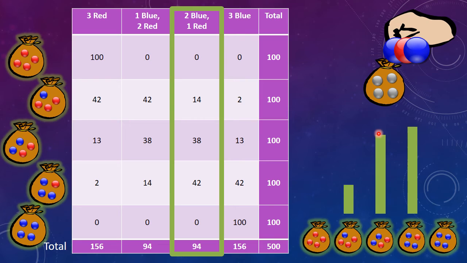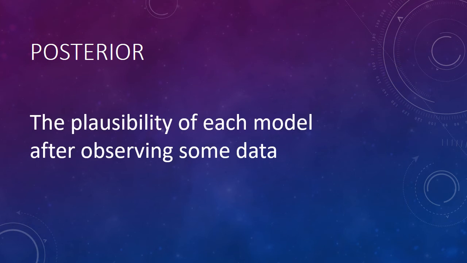The green graphs in the lower right have shown how plausible each model was after we observed some actual data from the mystery bag. These distributions are called the posterior. The posterior distribution is the plausibility of each model after observing some data. It's the conditional probability of the model given the data.